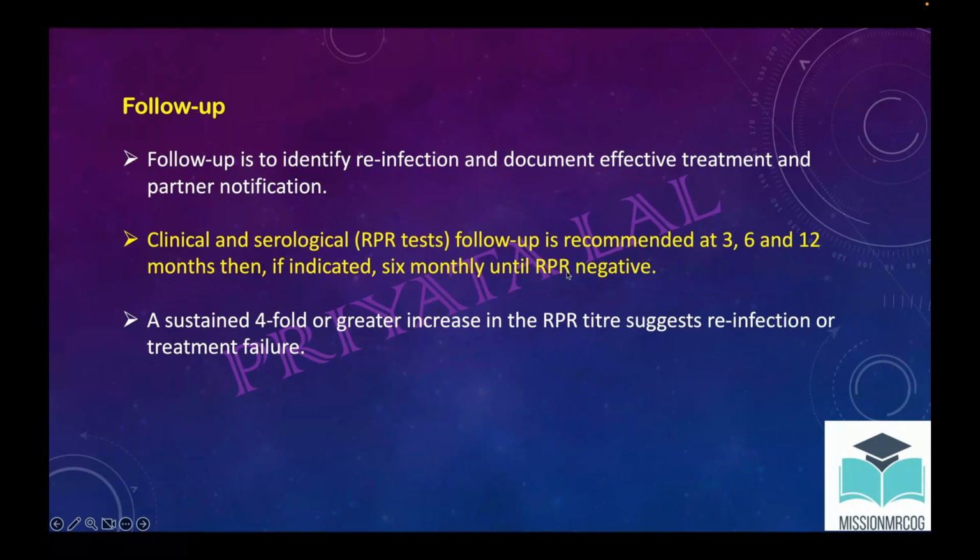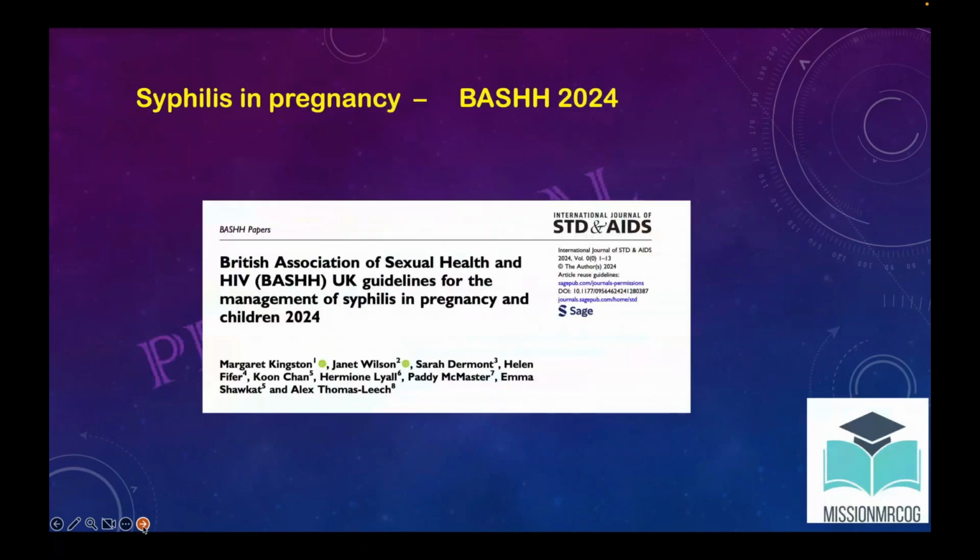Anytime a fourfold increase is there, that means either the treatment is not working for the patient, or there has been reinfection. Okay, so this is a brief about syphilis, the syphilis that has come in the batch 2024. Has any one of you got any question?